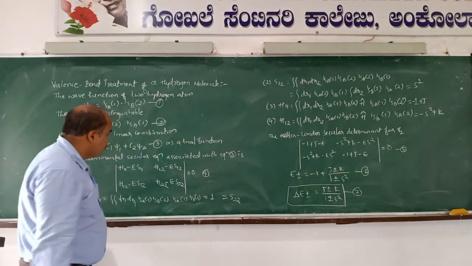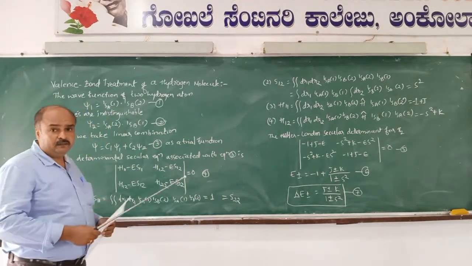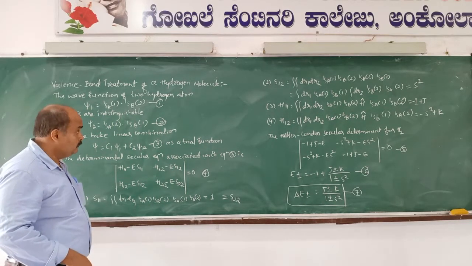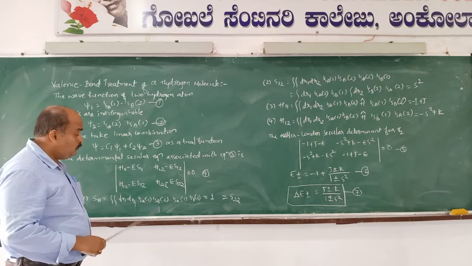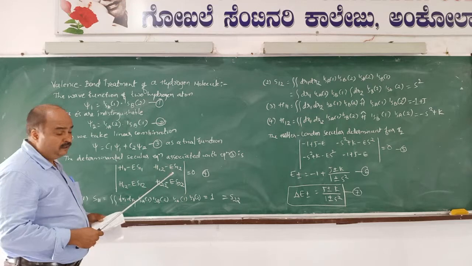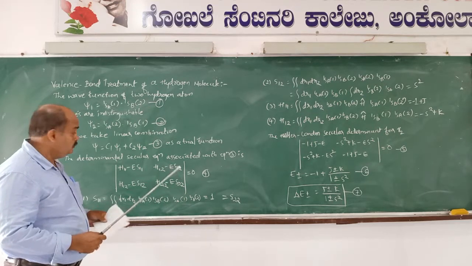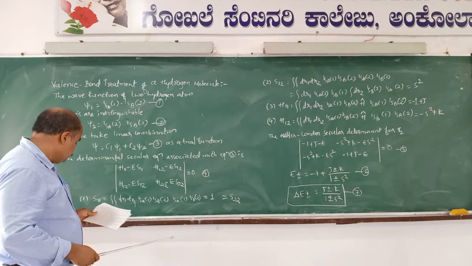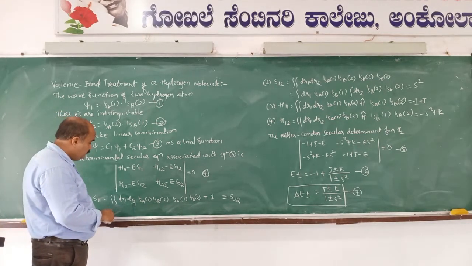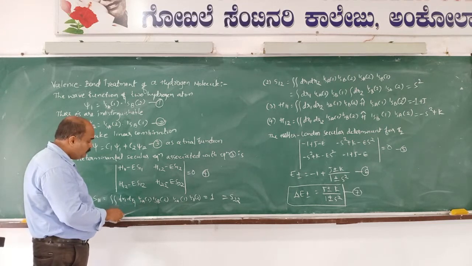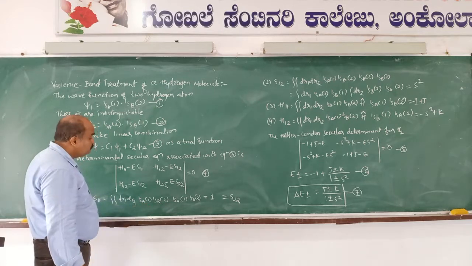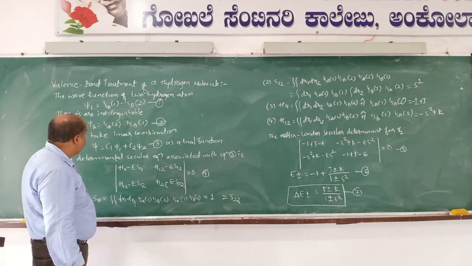As I told, there are four elements available in the secular equations. Now let us discuss the solutions of these integrals in the 2 by 2 determinant. S11 is a double integration over dr1 dr2 of 1sa(1) 1sb(2) into 1sa(1) 1sb(2).